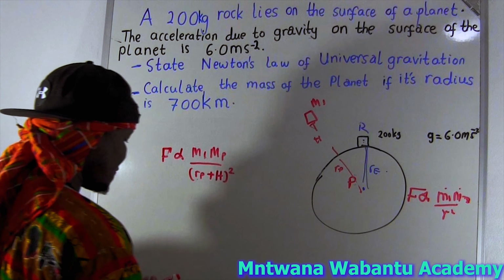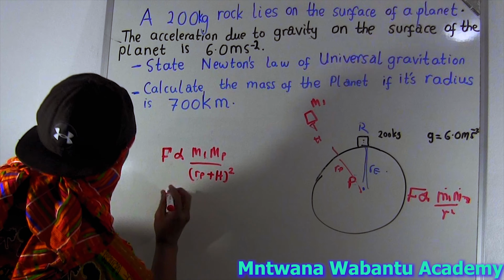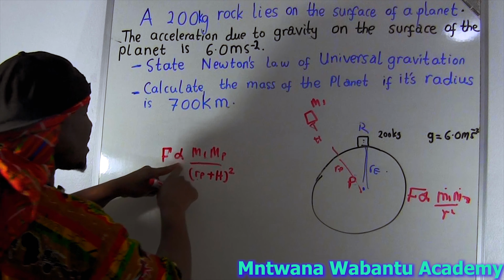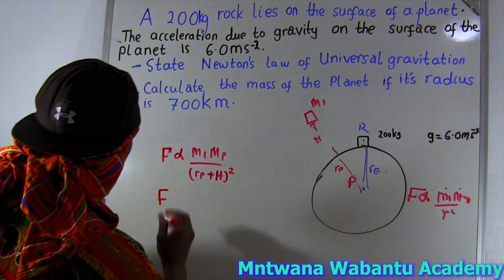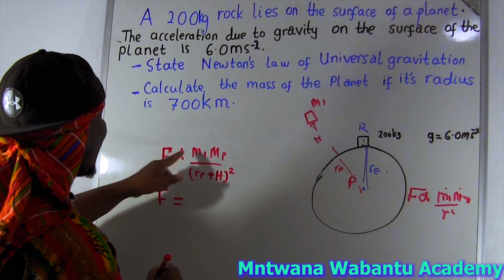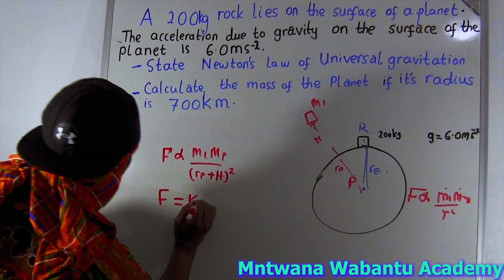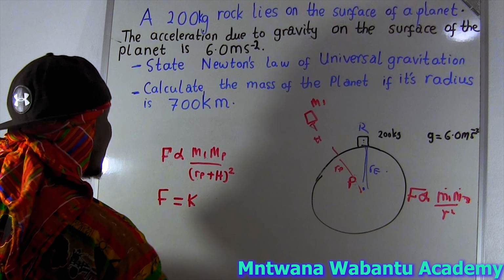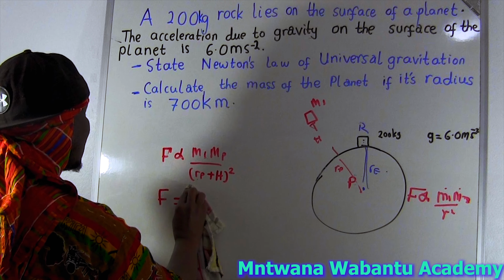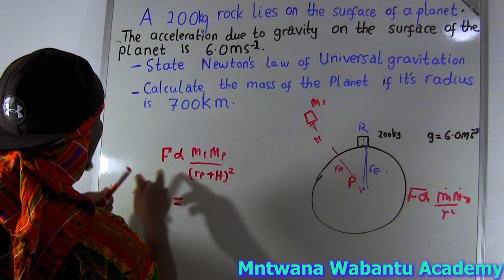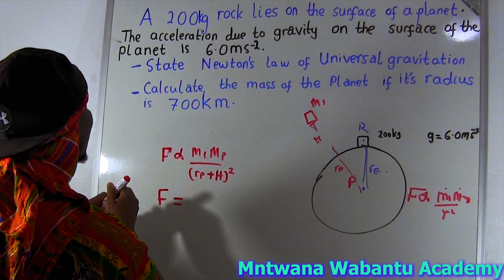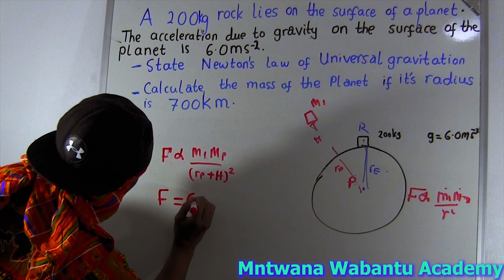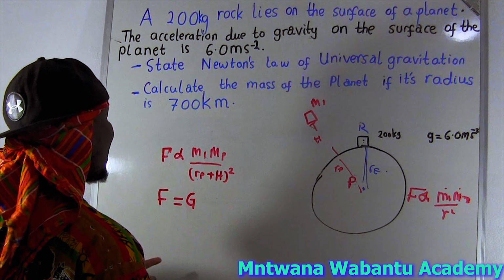So for that case, when you write F, you have to remove this proportionality sign. When you remove it, you write equal, and then here you put the constant G, which is the gravitational constant, which is given.